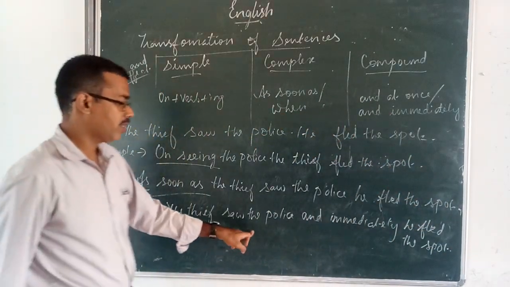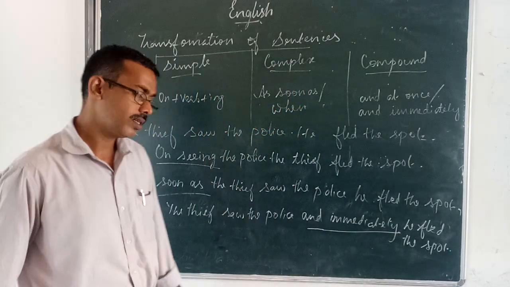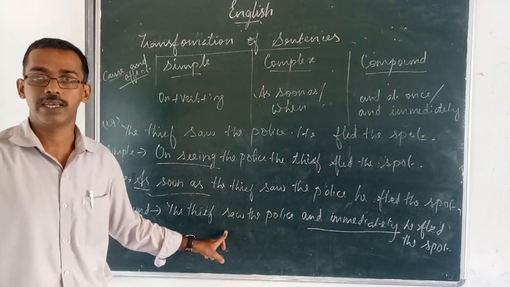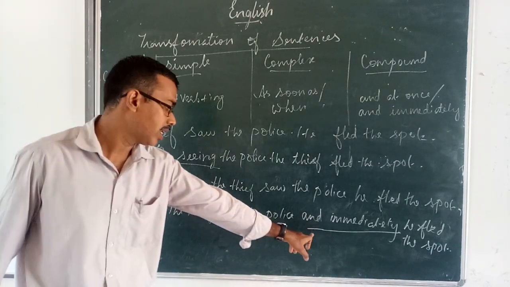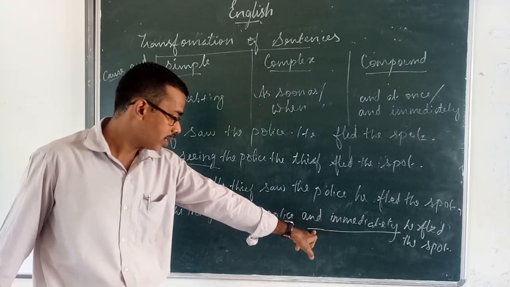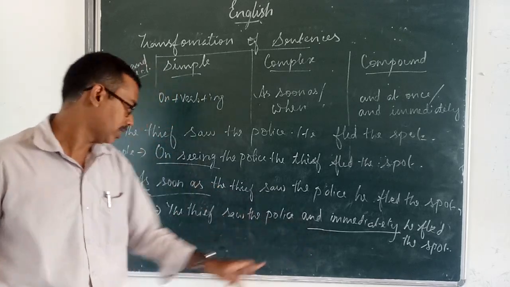The thief saw the police and immediately he fled the spot. Here we are using and immediately, and here and is a coordinate conjunction. So it is a compound sentence.